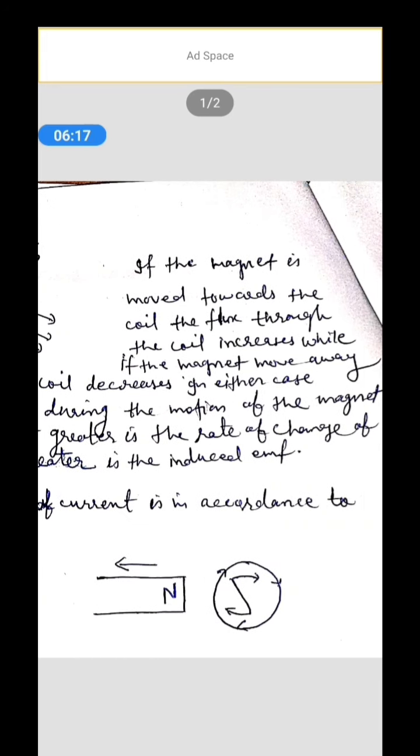Similarly, when the magnet is moved away from the coil, the direction of induced current is such as to make the nearer face of the coil a south pole. And in this case, the direction of induced current in the coil will be clockwise. Then the attraction between two opposite poles opposes the motion of the magnet away from the coil. In either case, therefore, work has to be done in moving the magnet.